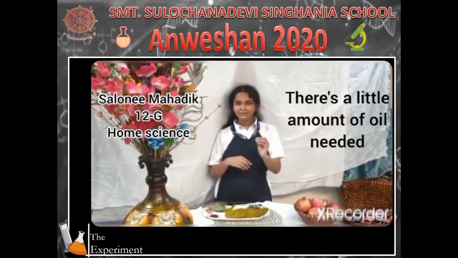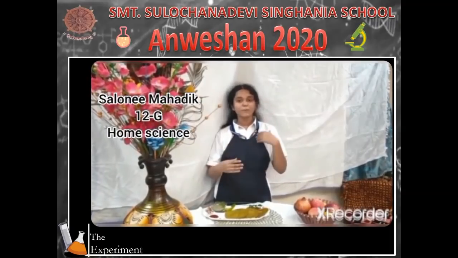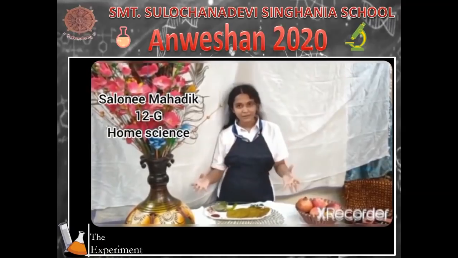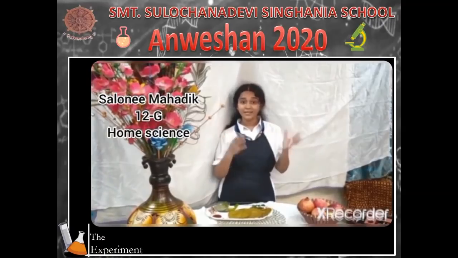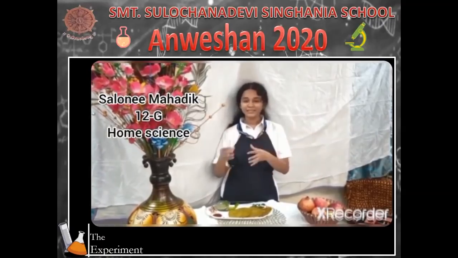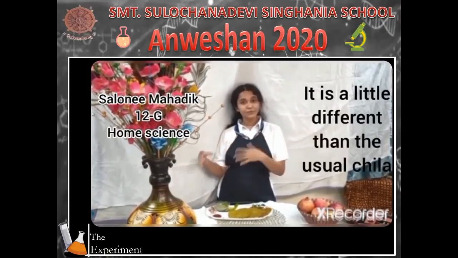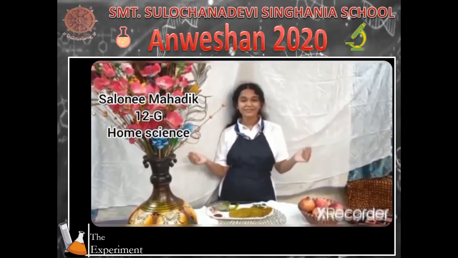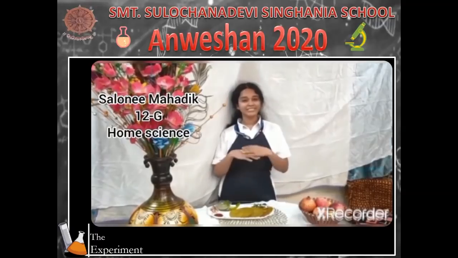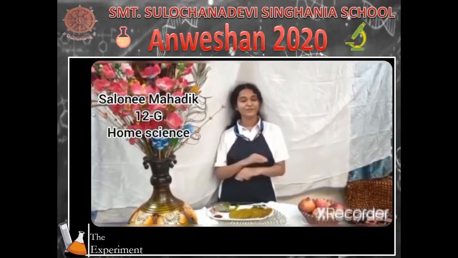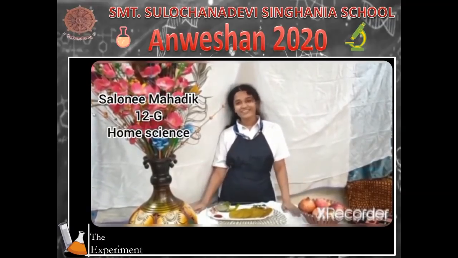Also there is a little amount of oil added to it which provides you with better satiety value. As the name suggests, it's a multi-dal chila. So it's a little different from the usual chila, which makes it tastier. It is good for every age, and it is the easiest and the tastiest dish for all the vegetarians. So yeah, happy eating.